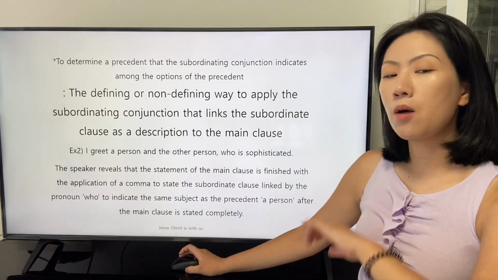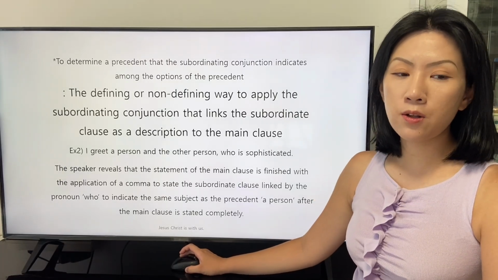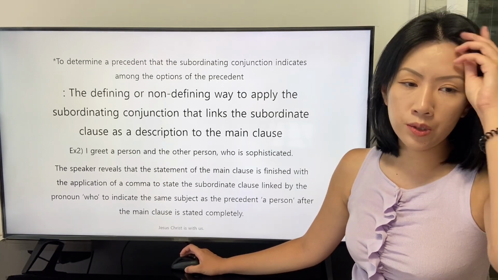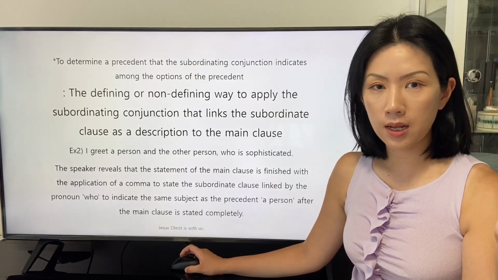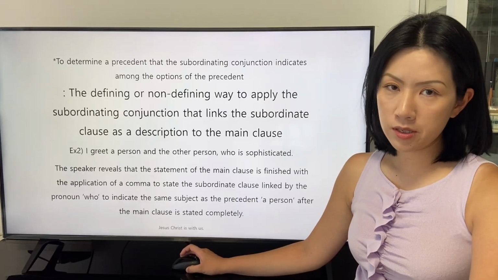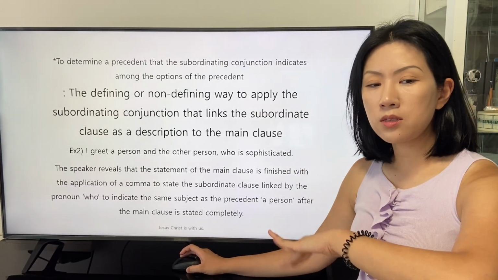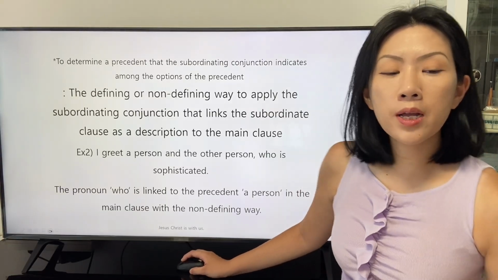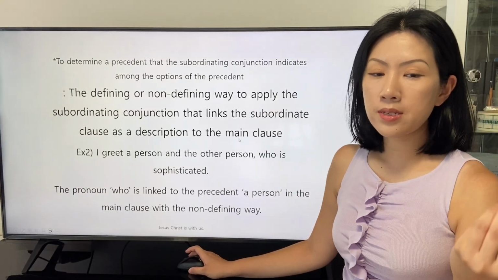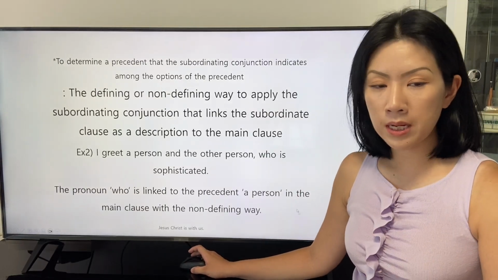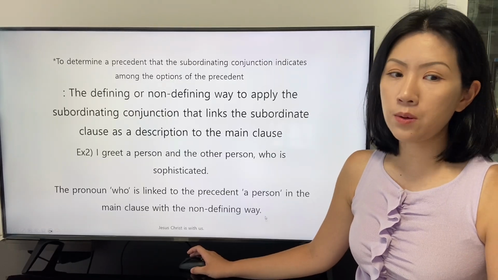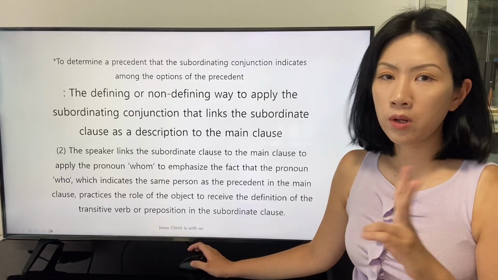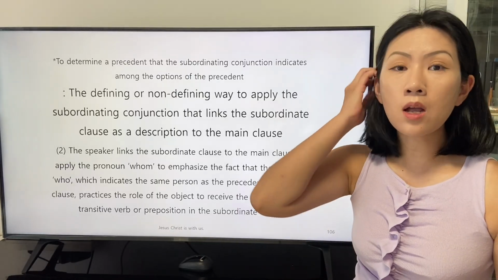The speaker reveals that the statement of the main clause is finished, completed, with the application of a comma to state the subordinate clause linked by the pronoun who to indicate the same subject as the precedent a person after the main clause is stated completely. The pronoun who is linked to the precedent a person in the main clause in a non-defining way. This is the conclusion. And the second one is this.